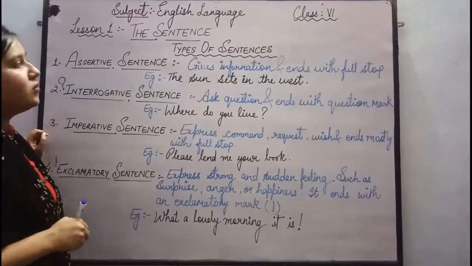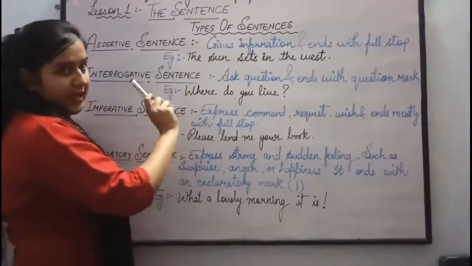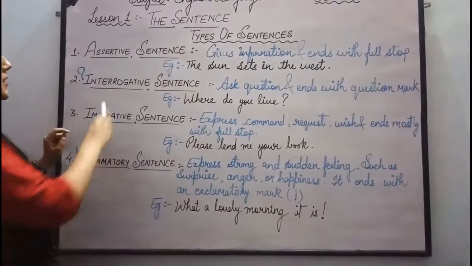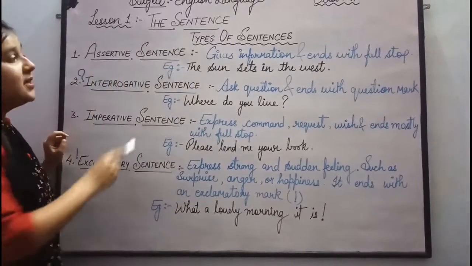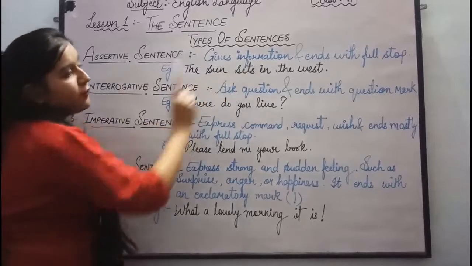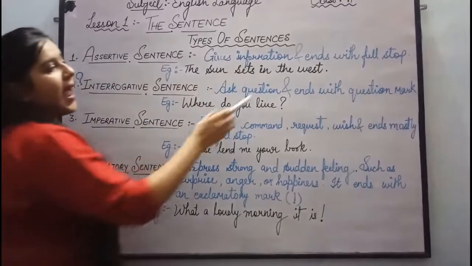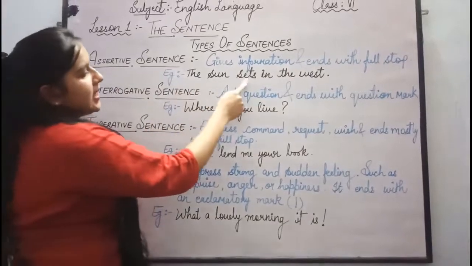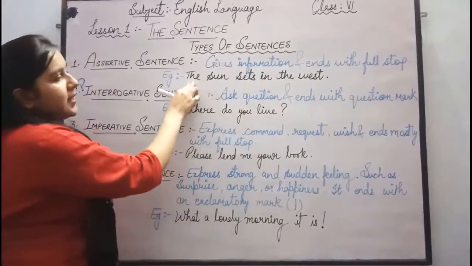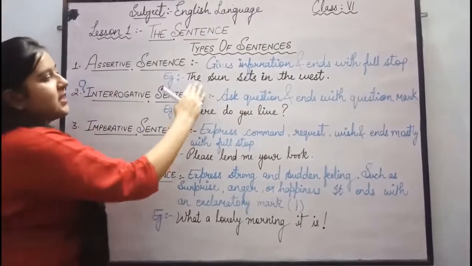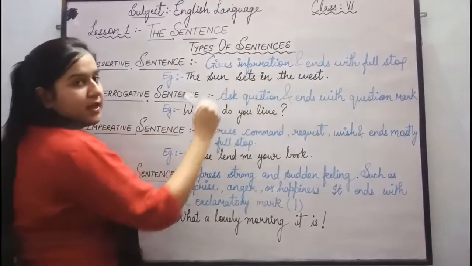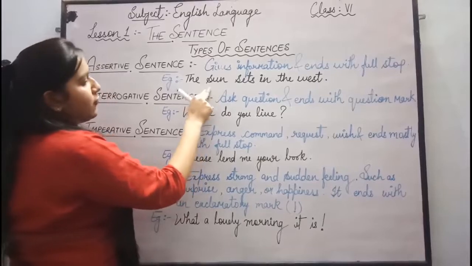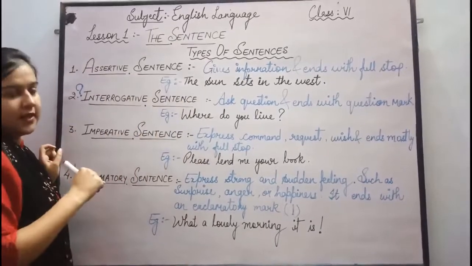Based on different meanings and thought, sentences are of different types. Now let us see the types of sentence. The first type of sentence is an assertive sentence. Such sentences give us information and they always end with a full stop. For example, the sun sets in the west. From this sentence, we are getting the information that the sun always sets in the west. So that's why this sentence is giving us the information. This is the type of assertive sentence.